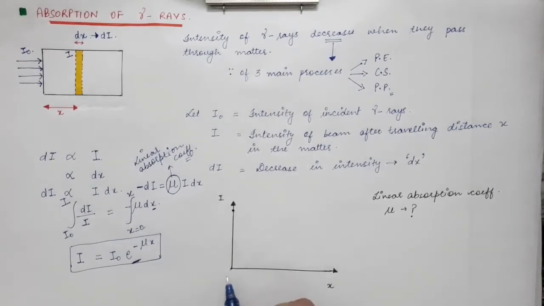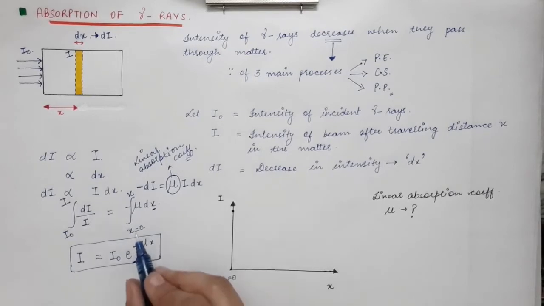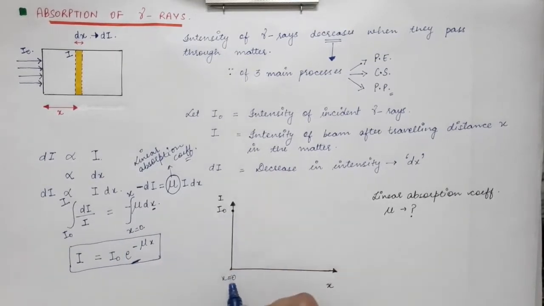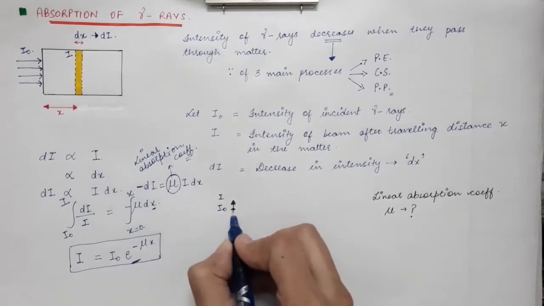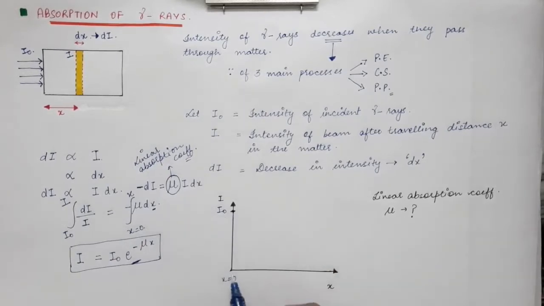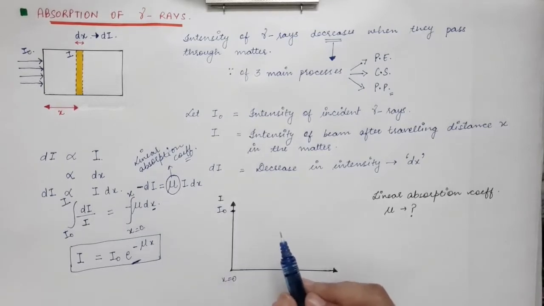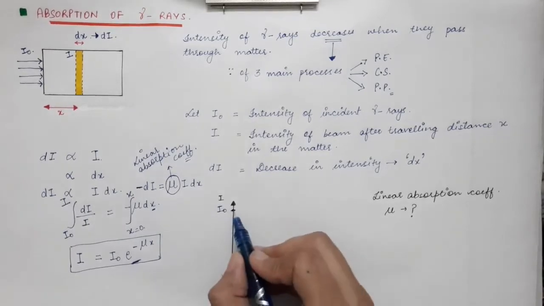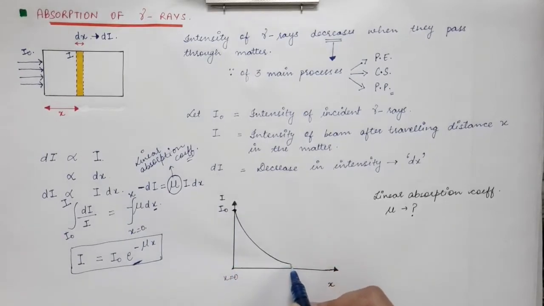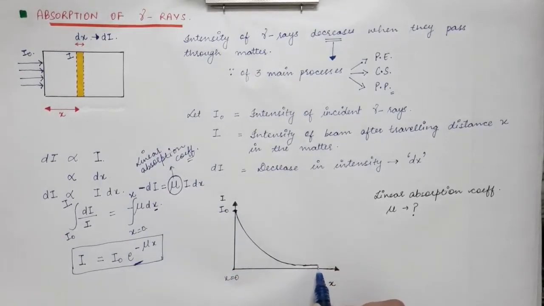When X is equal to 0, the intensity of the gamma beam is maximum, and that is I0. And as the gamma beam travels inside the material, as X increases, the corresponding intensity of the gamma rays decreases exponentially.